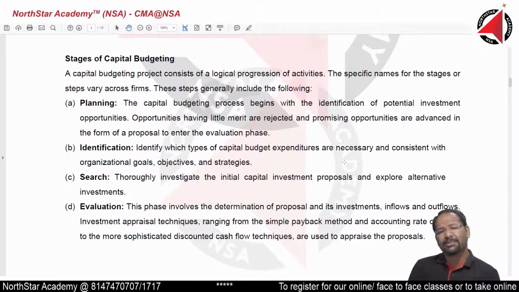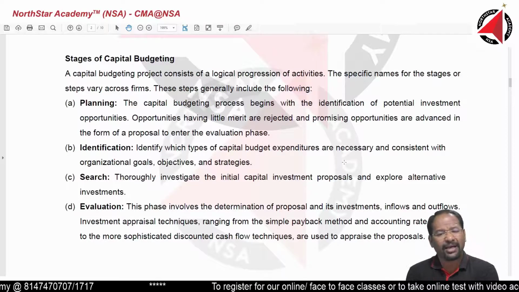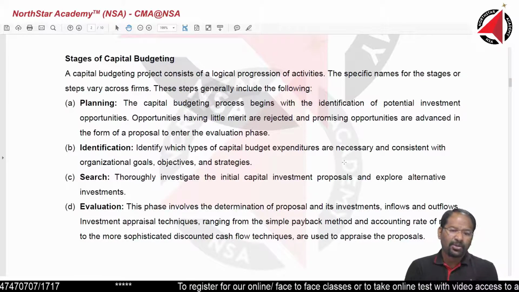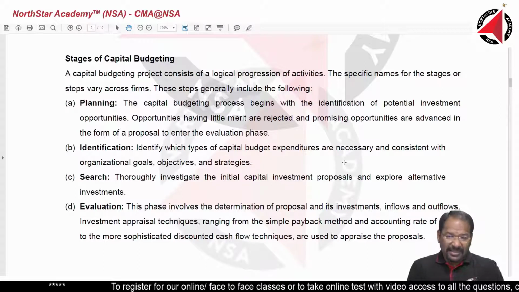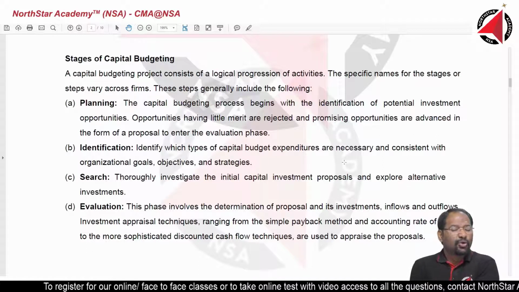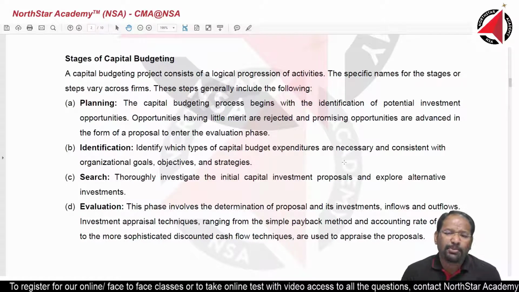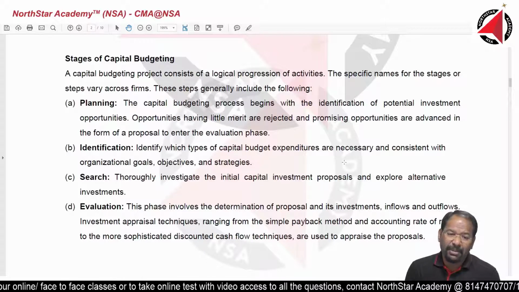Once we have done the planning, then we identify. Now, fine, we have decided we are going to go in this route. So we identify what all we can do. Should we buy this machinery? Should we buy that machinery? So many options are there. We identify which option is favorable to us.